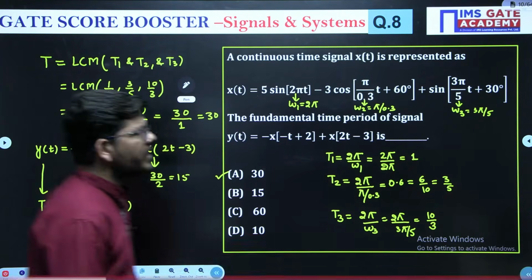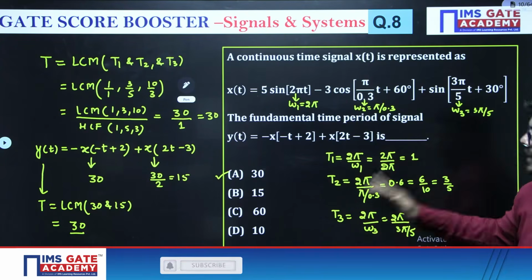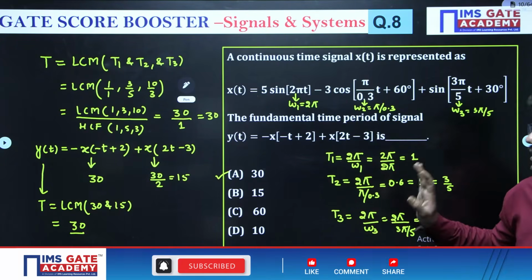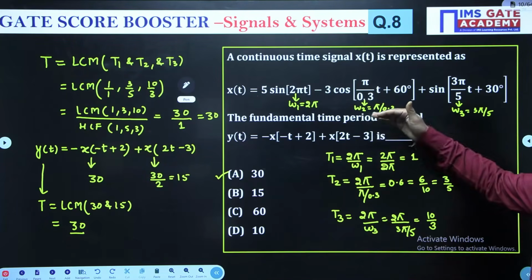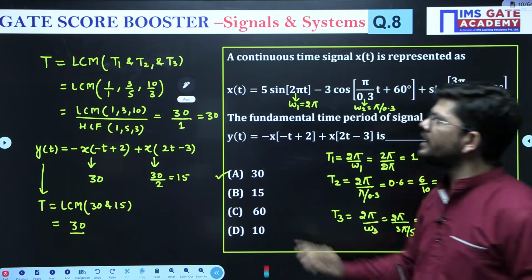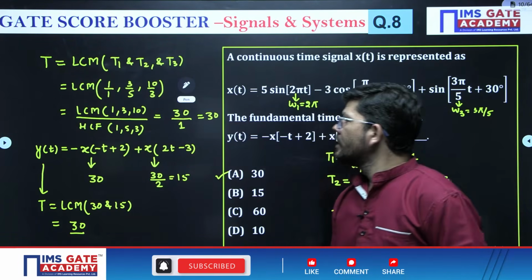Tell me guys, I hope it is clear. Okay. So you will calculate the individual time periods. Just cross check the calculation. I hope I have done everything right and this is going to be the answer. So in this way you will calculate the individual time periods, then you will take their LCM and find the time period of your given signal, right?